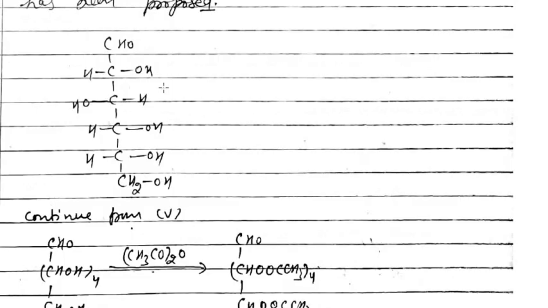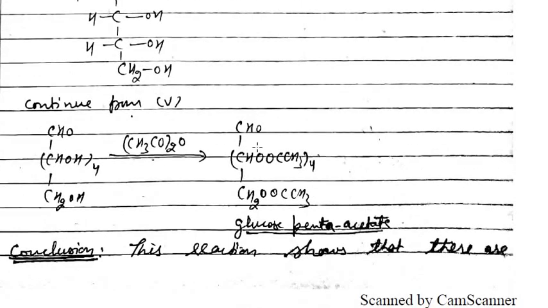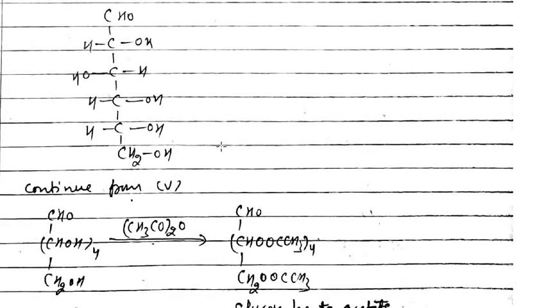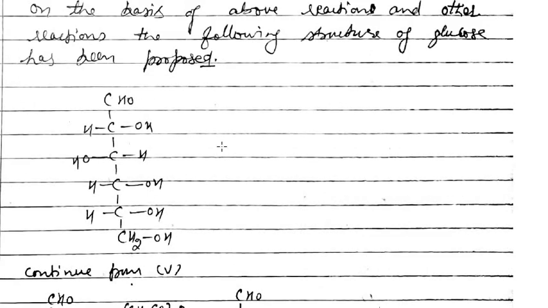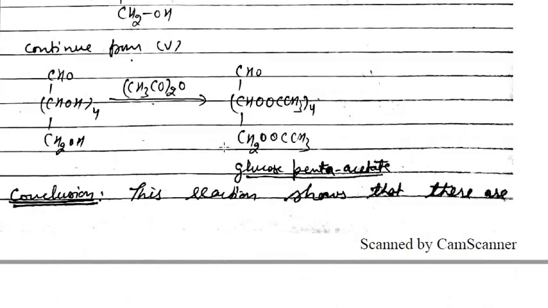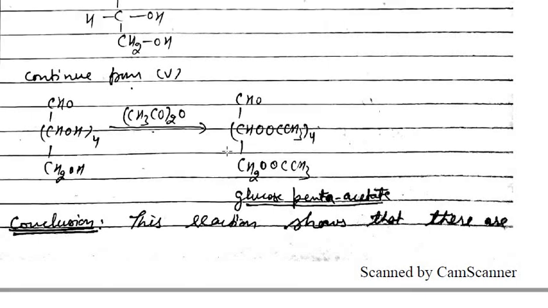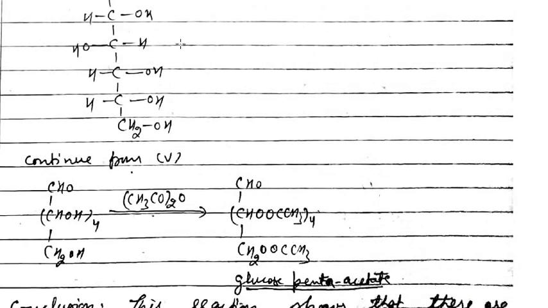There are 5 OH groups which we have shown here. There are 5 OH groups present in the glucose molecule, and this is the stable product. Formation of this stable product shows that there is presence of 5 OH groups in the glucose molecule, right? So this is about the structure of glucose. So we will discuss the next topic in the next chapter.